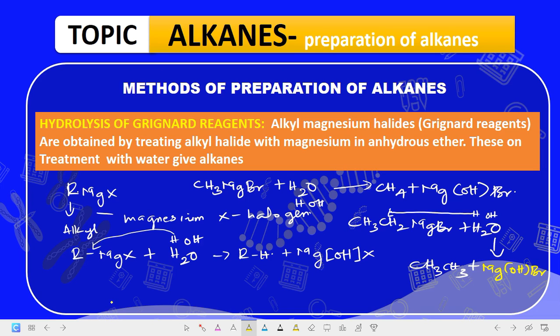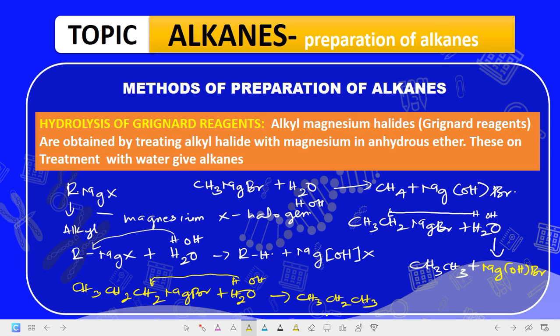Okay, that's how to profile the solution. So if I give you CH3CH2CH2MgBr plus H2O, what do you think will be the product of the reaction? The product will be in such a way that you have H and what? OH. This H comes here. When it comes here, it gives us what? CH3CH2CH3. That is basically all for this case.